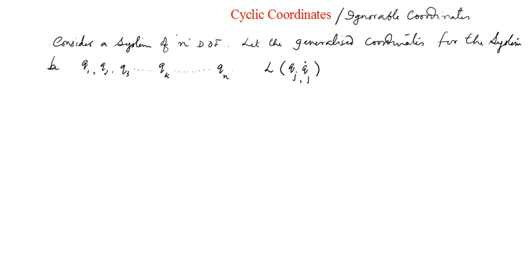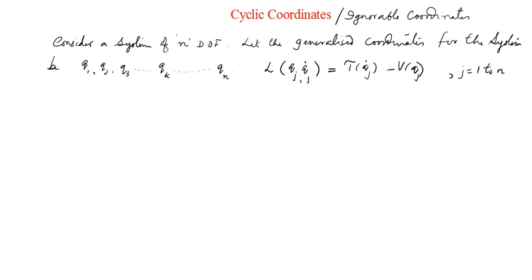So L is usually defined as T of qj dot minus V of qj. The dependences are straightforward, where j runs from 1 to n.